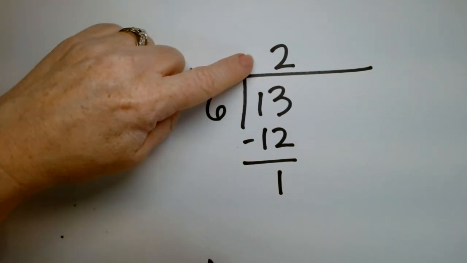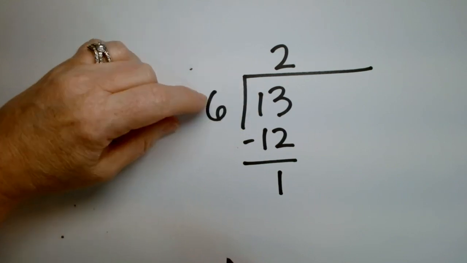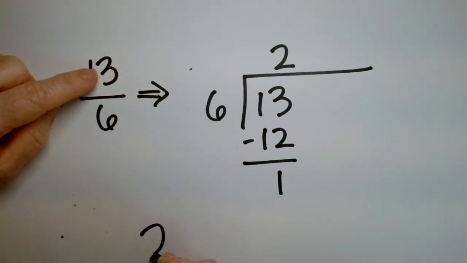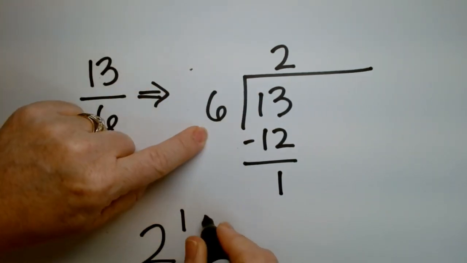So the whole number is 2 because it went in at least twice, right? It's a little more than twice. So 2, and the remainder is 1/6.